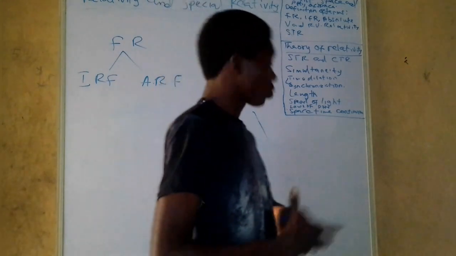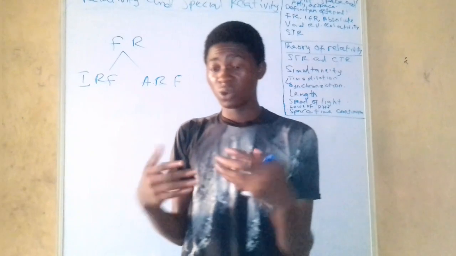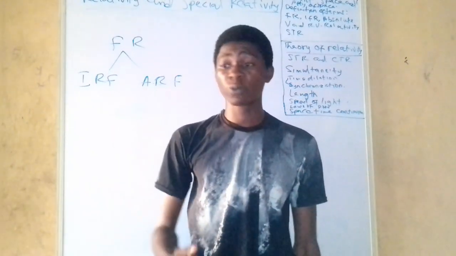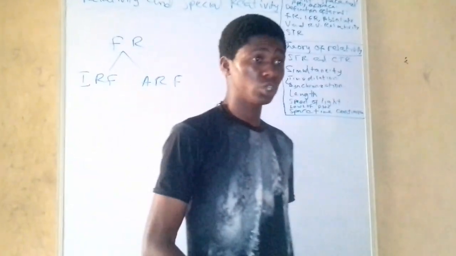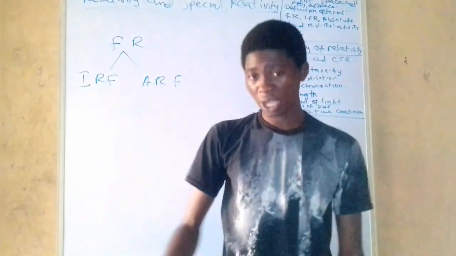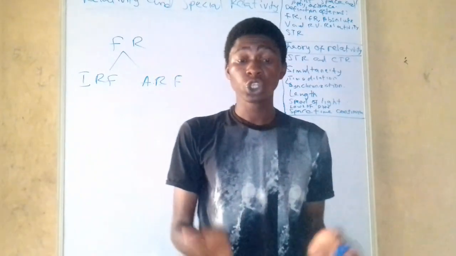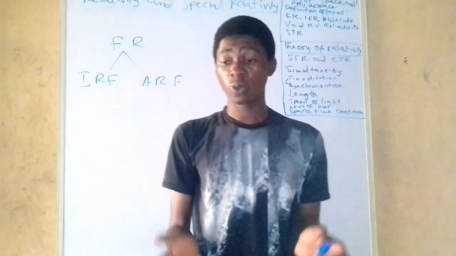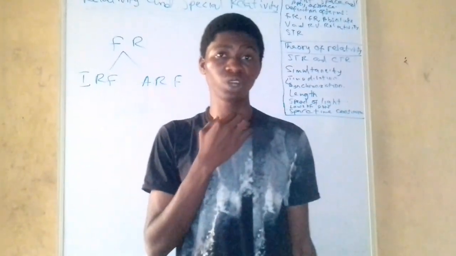Now we talk about what relativity is. Relativity has been around right from the time of Galileo and Isaac Newton. But what is relativity? Relativity simply means the study of motion at constant velocity. That is relativity.